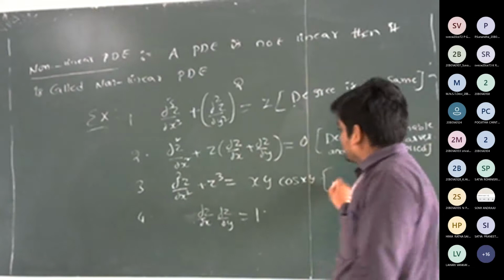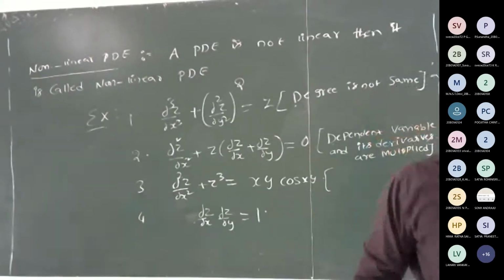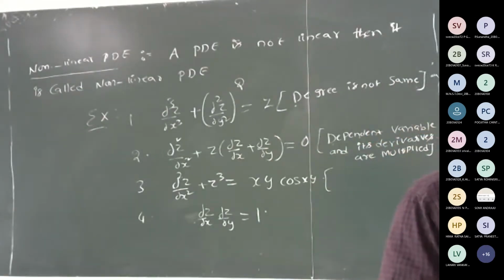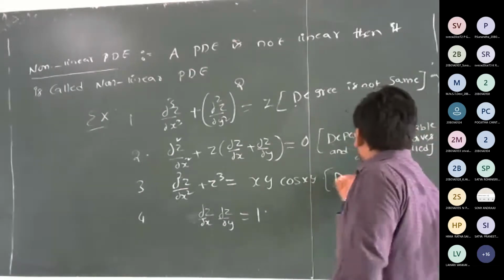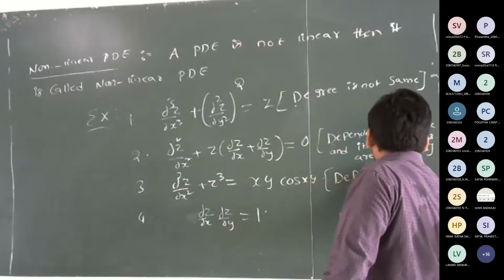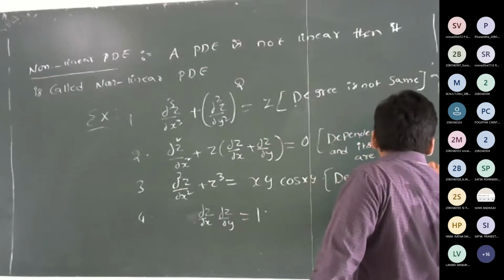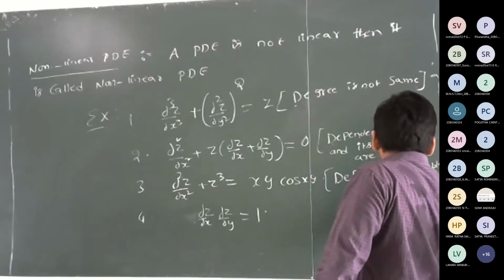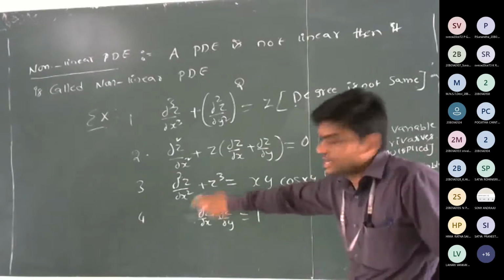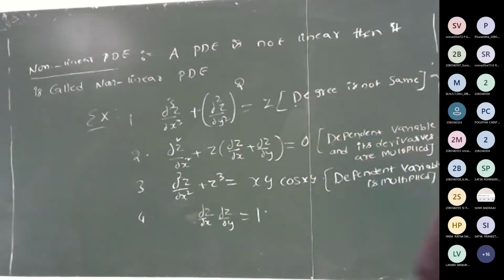Coming to the next one, why is the third one non-linear? Derivatives are multiplied, sir. No, in the third one there are no derivatives multiplied. Yes, the dependent variable is multiplied. That is z cubed, z cubed is z into z into z. So that it is not linear.